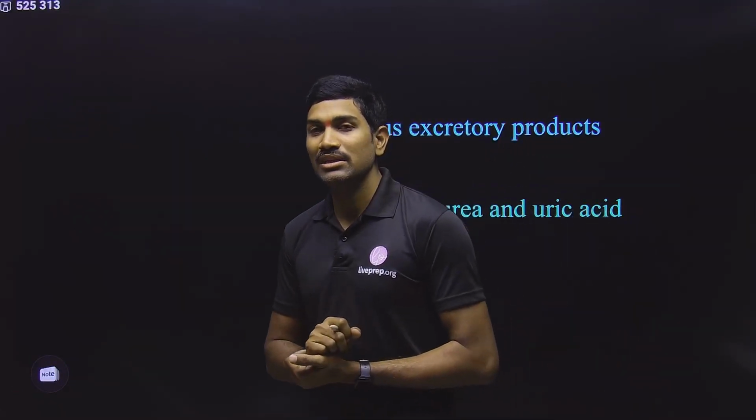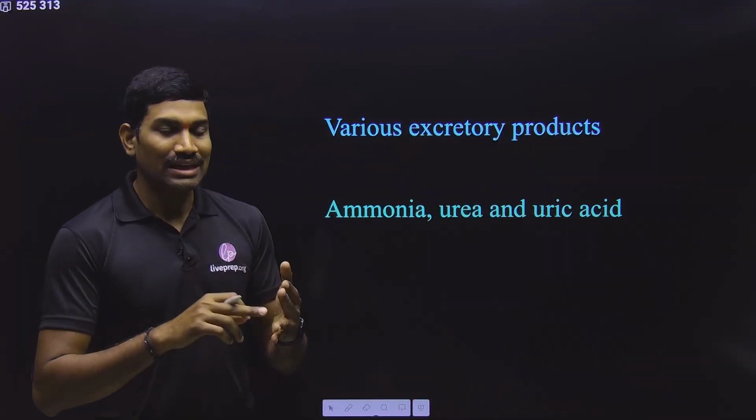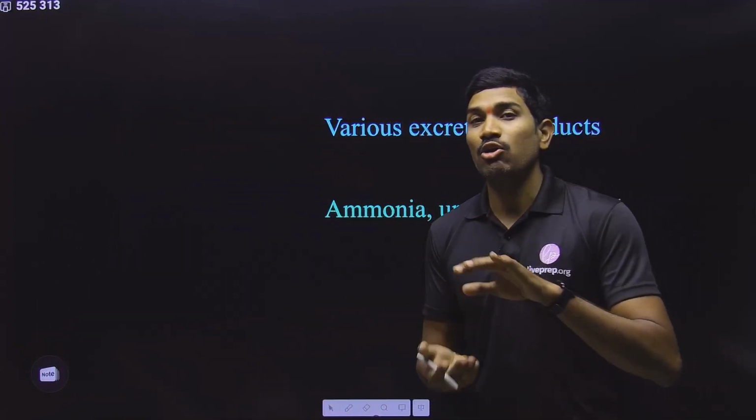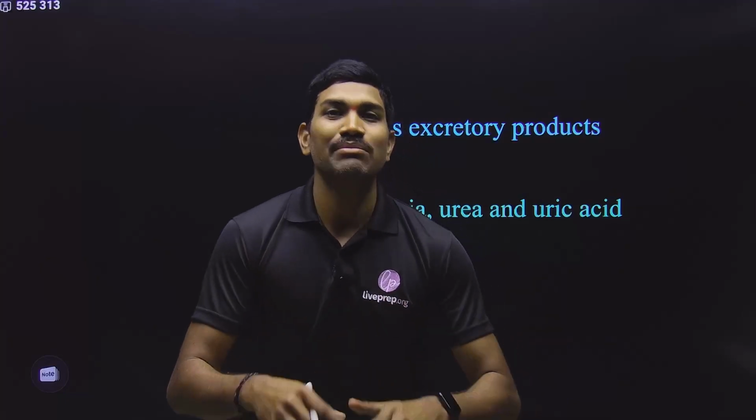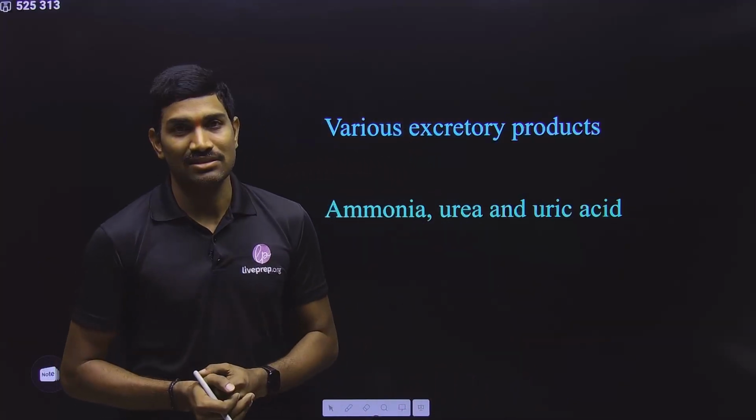So why is water coming here? I will tell you. Water, some minerals and even some gases like CO2 are also considered under excretory materials. Why are we considering this?